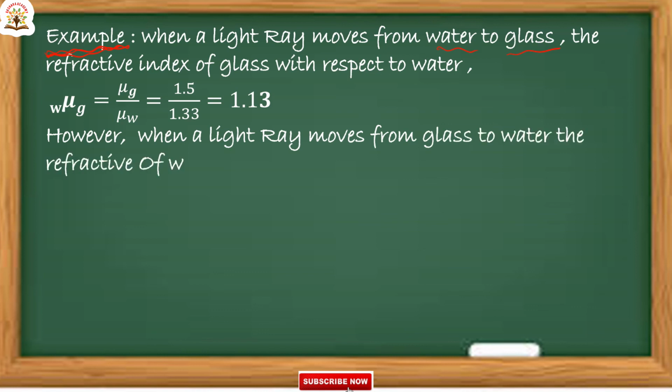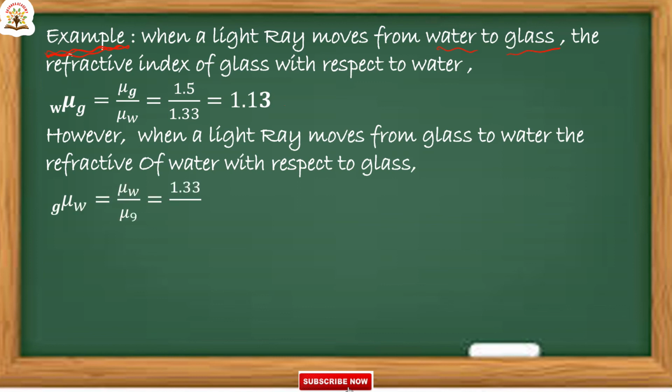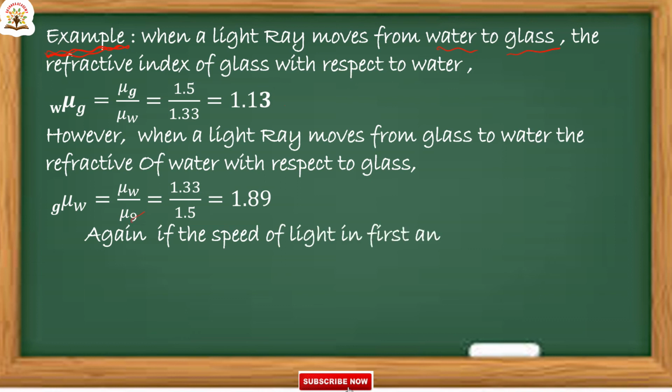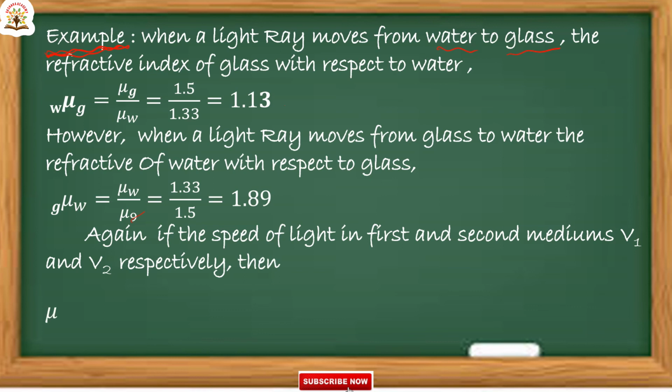So that is 1.13. However, when a light ray moves from glass to water, the refractive index of water with respect to glass is mu gw, that is equal to mu w by mu g. Refractive index of water by refractive index of glass. That is 1.33 by 1.5. So we are getting 1.89.